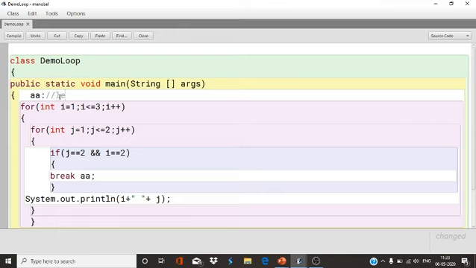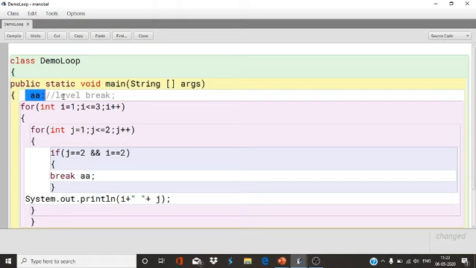Okay, label break. Simply label break. This one is the label, and also labeled break.